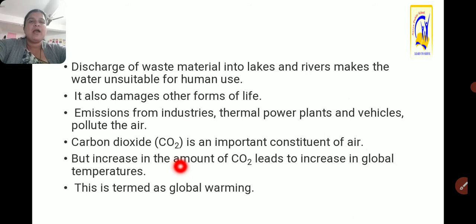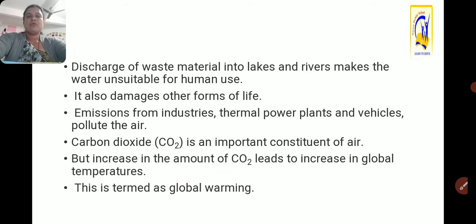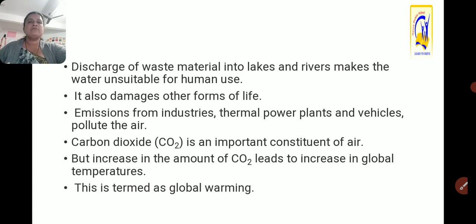If this happens continuously, there will be no land on the planet Earth. The whole land will be covered by water. This is termed global warming. If the proportion of carbon dioxide increases in the atmosphere, global warming will be there, and that will not be good for all living organisms.